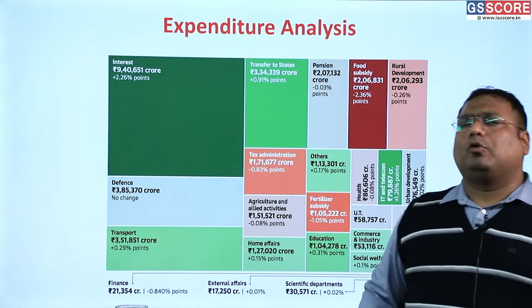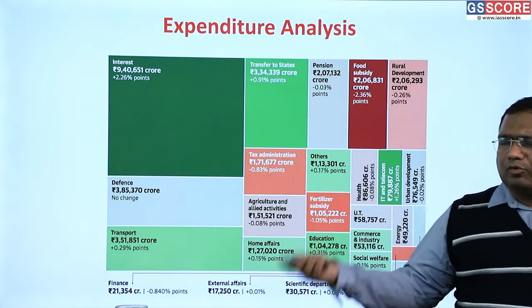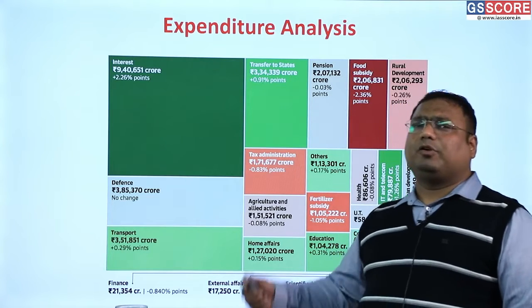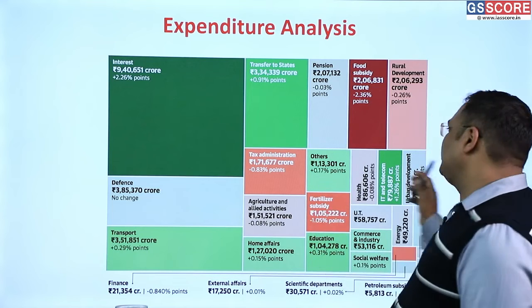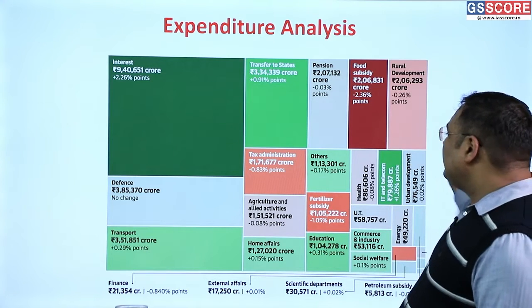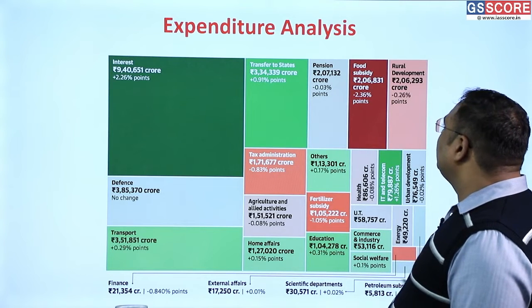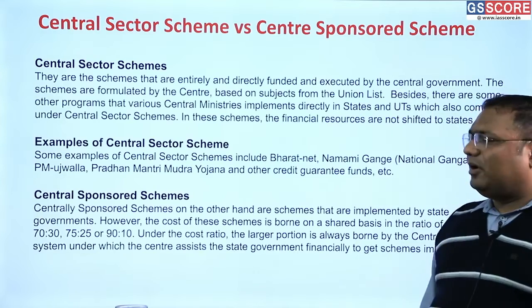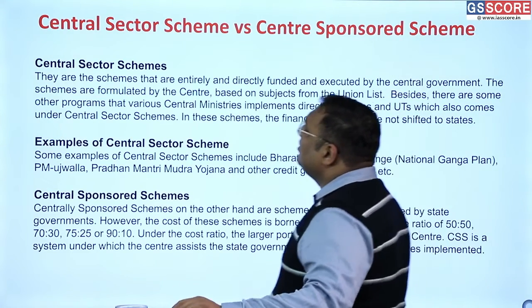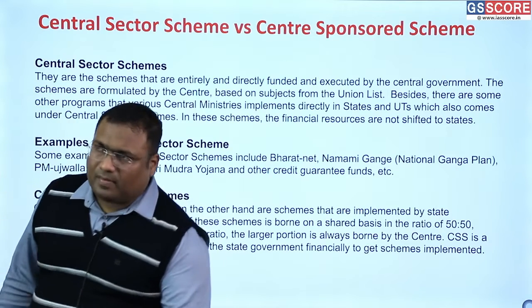And if the government tomorrow sells BSNL, then there will be allegations and counter allegations. It will become a political issue. But you can see here what sick PSUs can do to our budgeting. I will analyze it more because I have mentioned it specifically in our coming slides. Yes, I said I will talk about the CSS, the centrally sponsored schemes, as well as the central sector schemes.